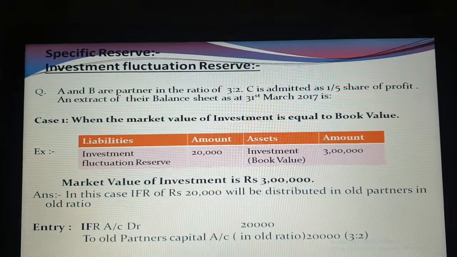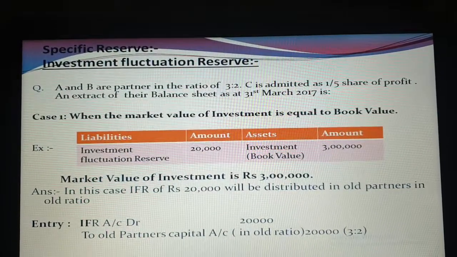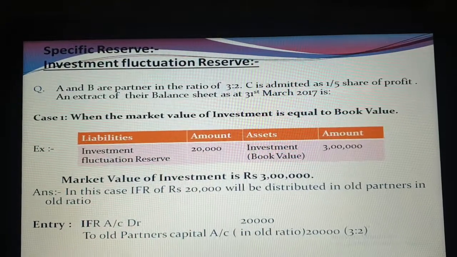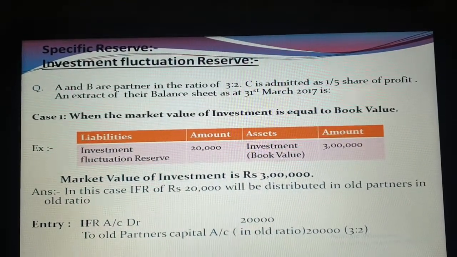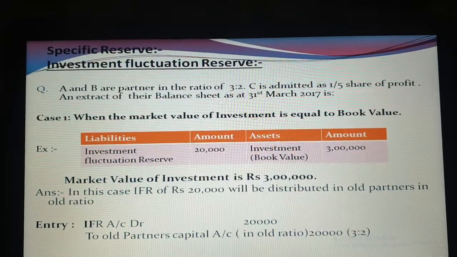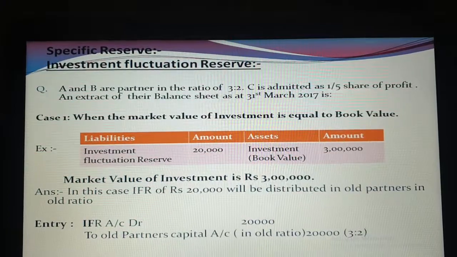So what will be the entry? Investment fluctuation reserve account debit to old partners' capital accounts, and 20,000 will be distributed in the old ratio, that is 3:2. So this is case number first, when the market value of investment is equal to the book value.